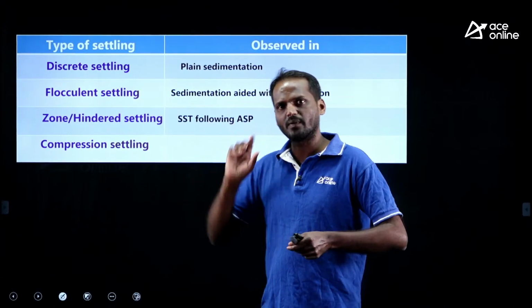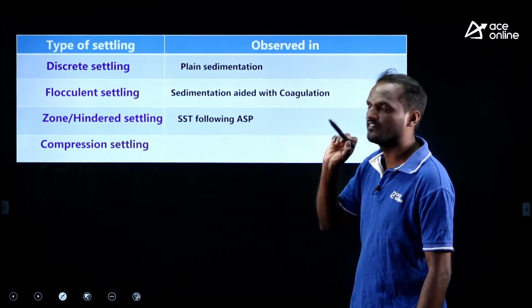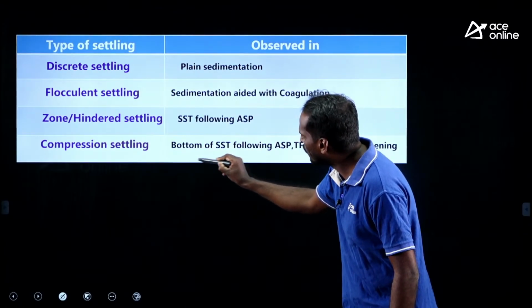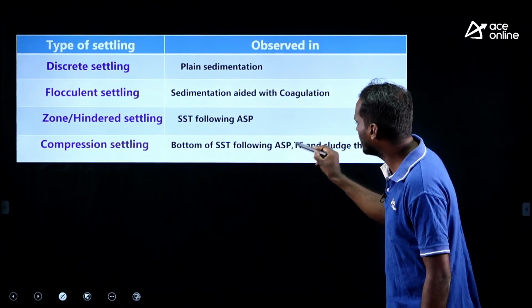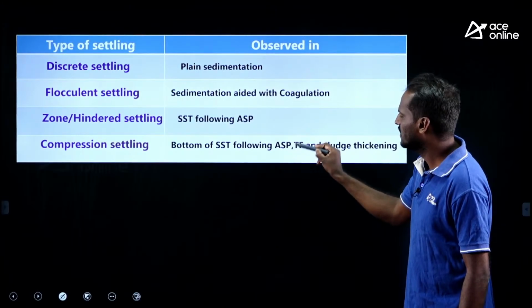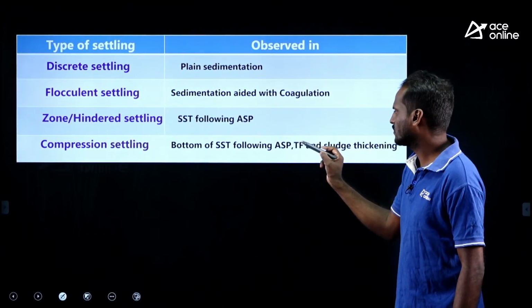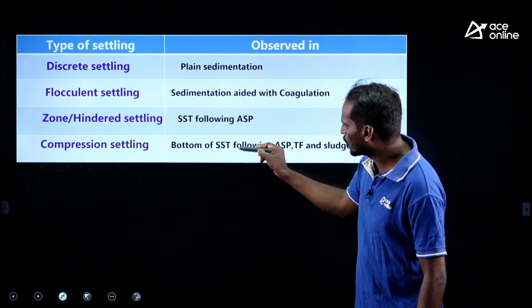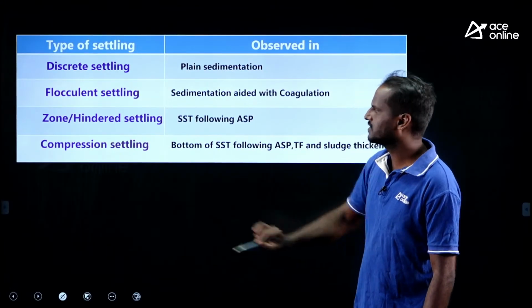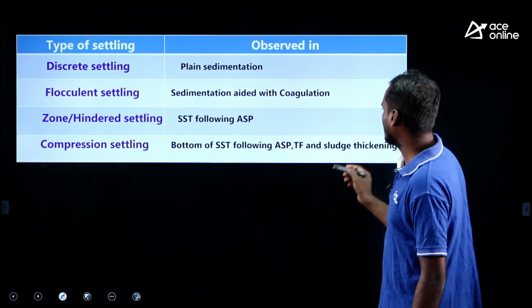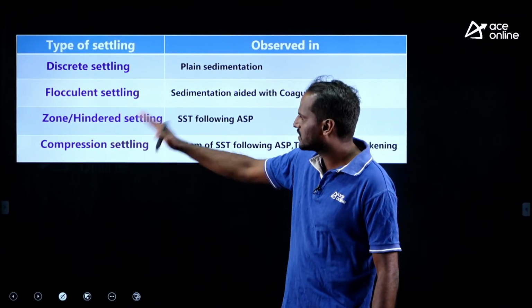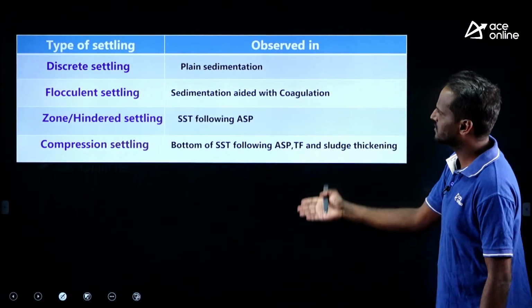That is compression settling, which you observe at the bottom of the SSD following ASP or trickling filter. These are wastewater treatment processes, activated sludge process and trickling filter. We also experience compression settling in the sludge thickening process. These are the various kinds of settling.